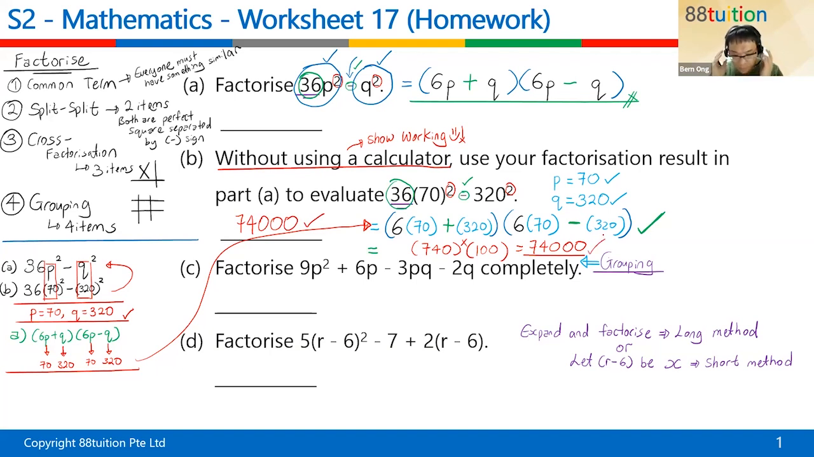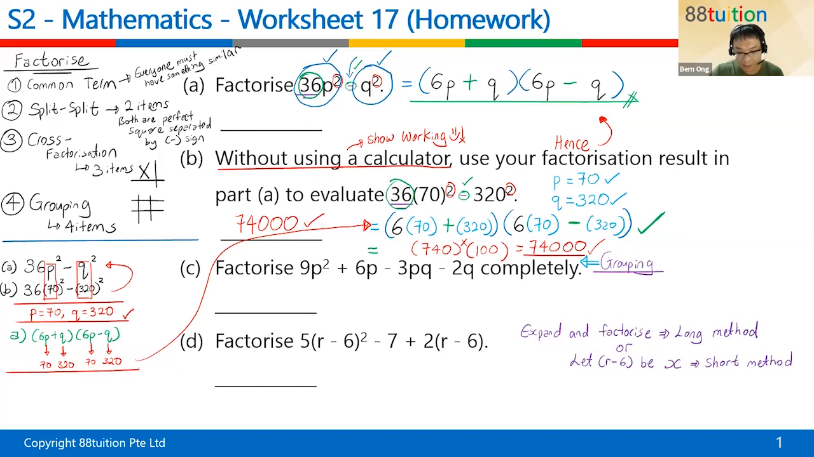Sometimes they will use the word hence. Hence means you have to use what happens in part A to assist you. So this word hence is also a very powerful word. And of course, the last step, children, you times 100, because down here you press your calculator, 6 times 70 minus 320. That will give you 100. So 6 times 70 plus 320 will give you 740. So 740 times 100 will give you 74000.